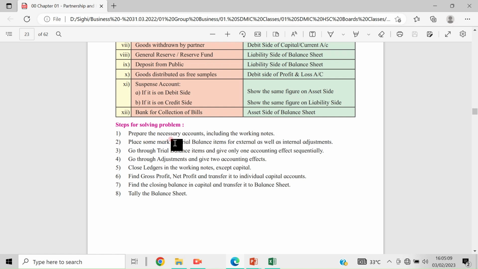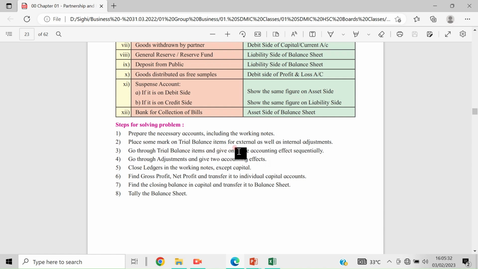Second, place some mark on the trial balance items for external as well as internal adjustments. Third, go through the trial balance items and give only one accounting effect sequentially. Then go through the adjustments and give two accounting effects.